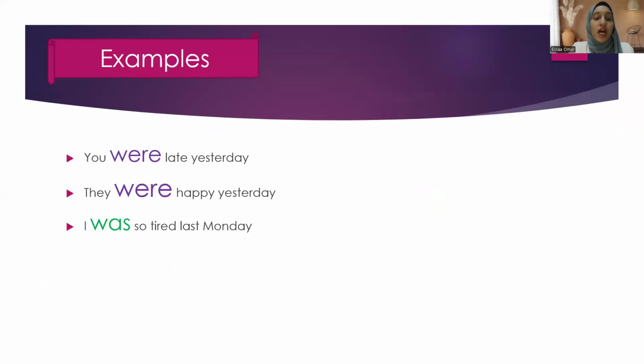The next example is: I was so tired yesterday. So here we use was because the subject here is singular, which is I. So I have to say I was so tired last Monday. And also the last example: he was at school yesterday. Also we use was because the subject here is singular. So we have to say he was, she was, it was. And also we say you were, they were, we were, and so on.